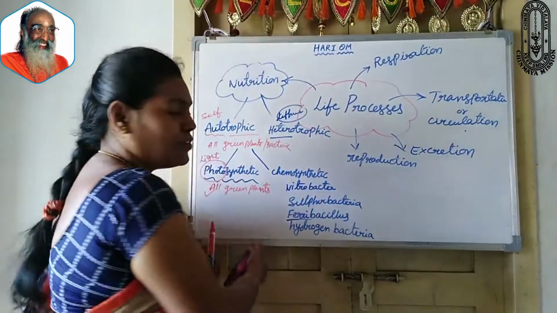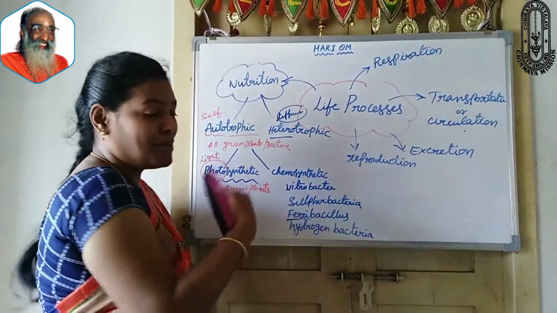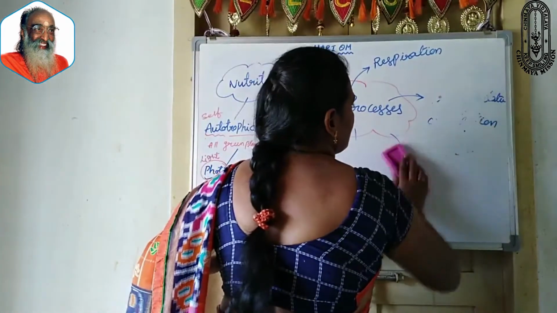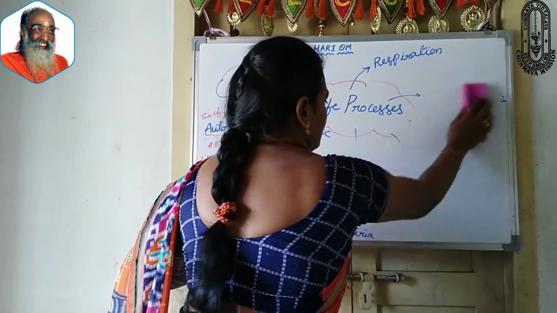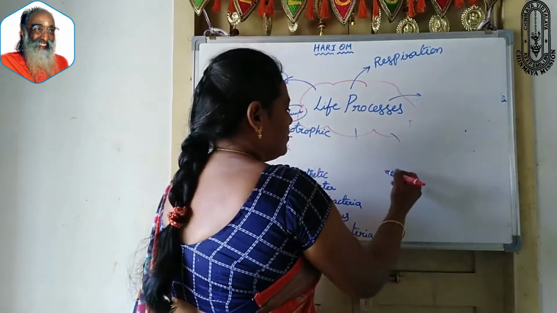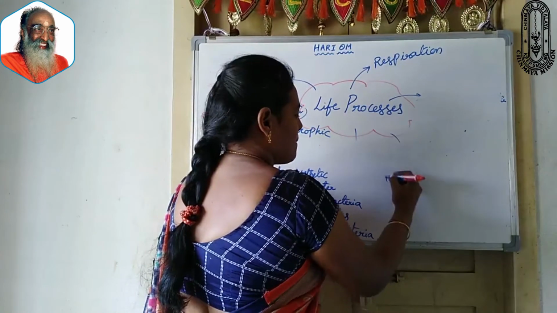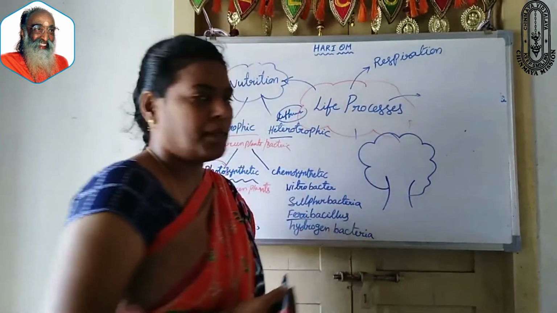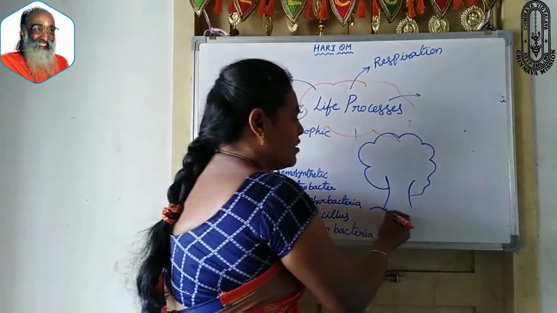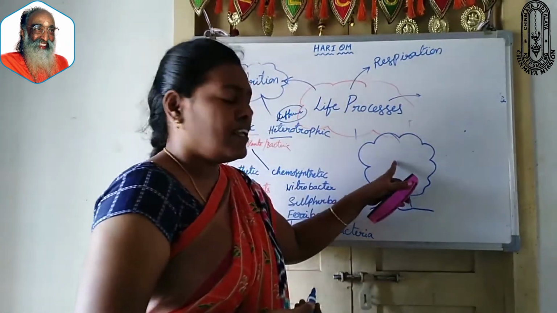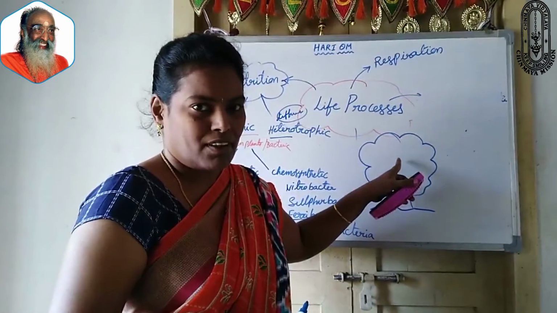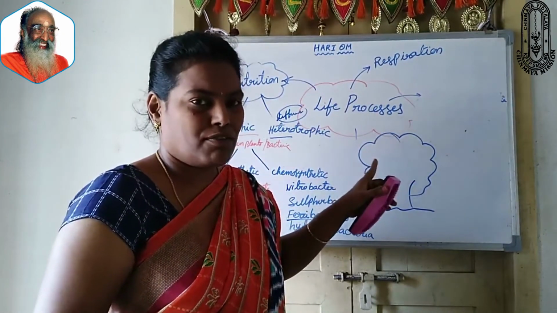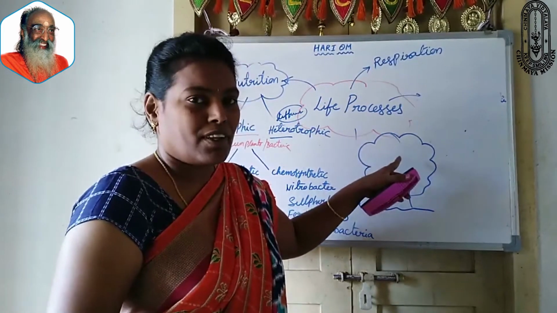Now let us discuss in more detail how green plants prepare their own food by utilizing light. For example, this is a tree. Trees contain chlorophyll. Any green plant contains chlorophyll in the leaves.